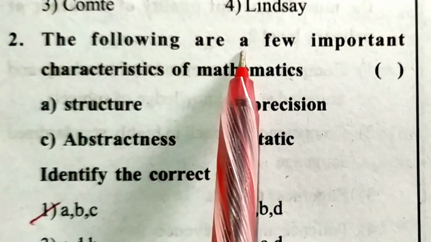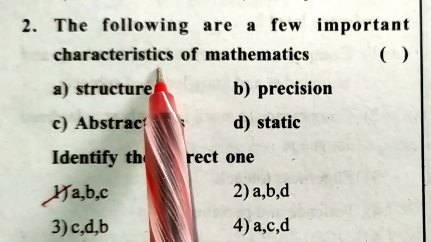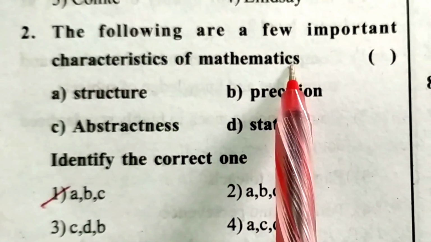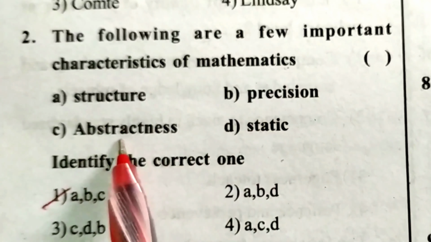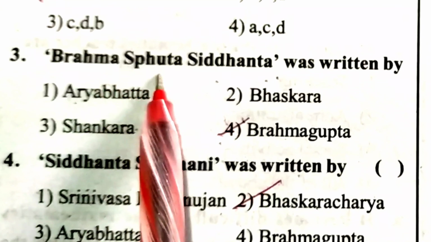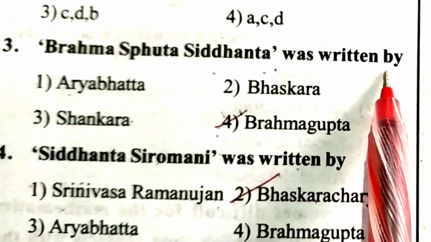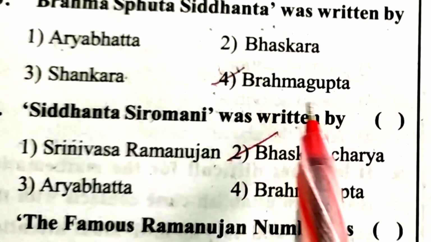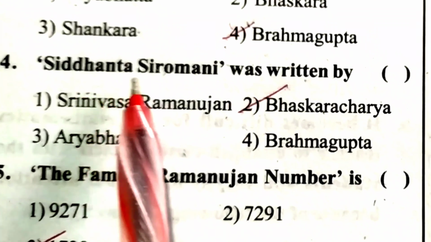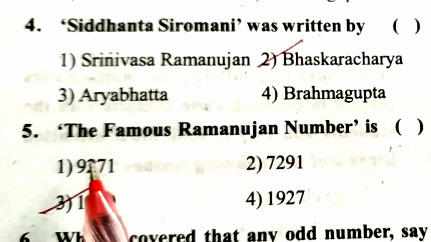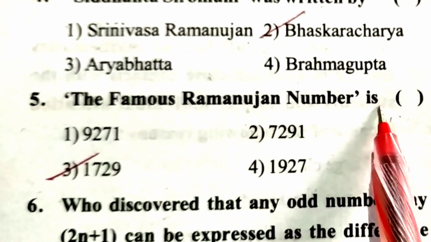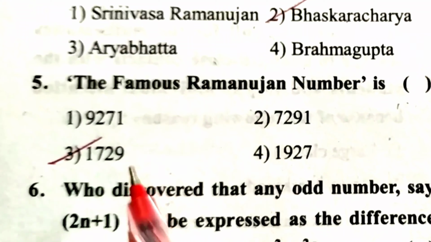The following are a few important characteristics of mathematics. Answer: structure, precision, abstractness. Brahmasphuta Siddhanta was written by Brahmagupta. Siddhanta Shiromani was written by Bhaskaracharya. The famous Ramanujan number is 1729.